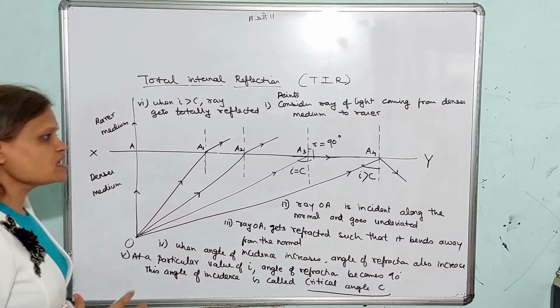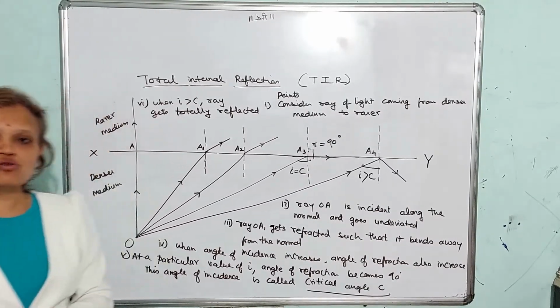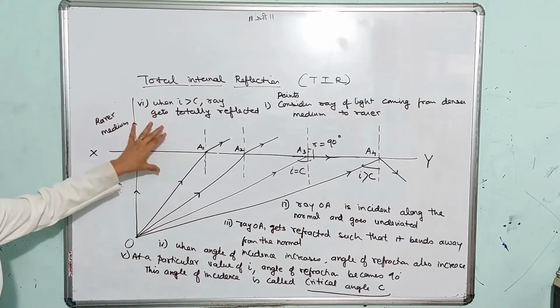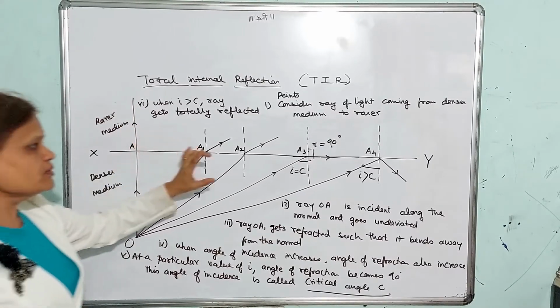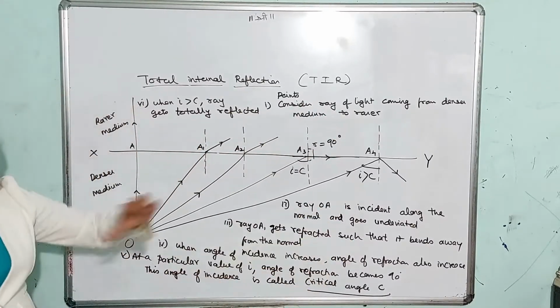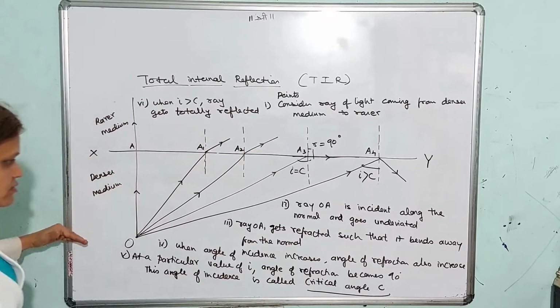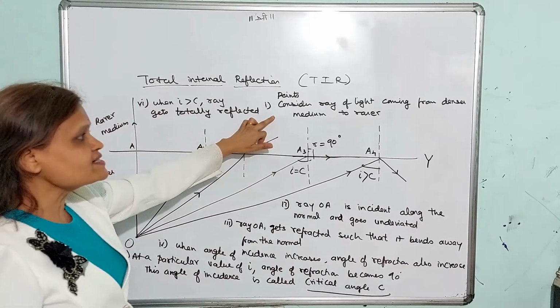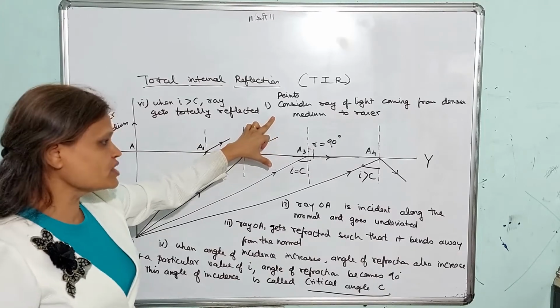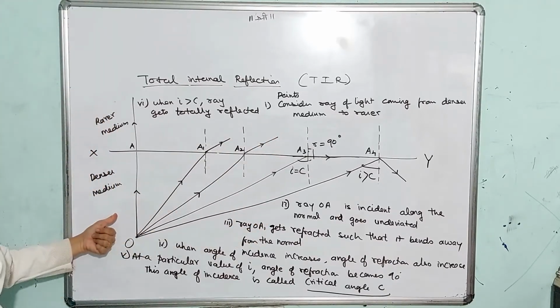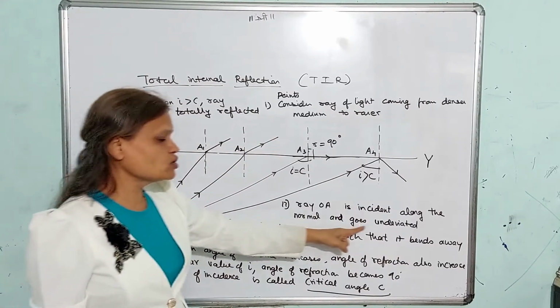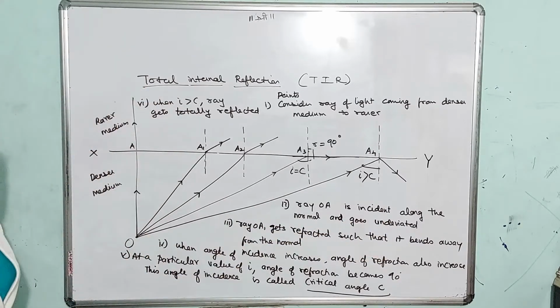So if a question comes that you have to write in detail about total internal reflection, you have to draw this ray diagram. Then you can write the notes one by one, point-wise, that we are considering a ray of light coming from denser to rarer medium. Then about the first ray which is coming along the normal and goes undeviated.